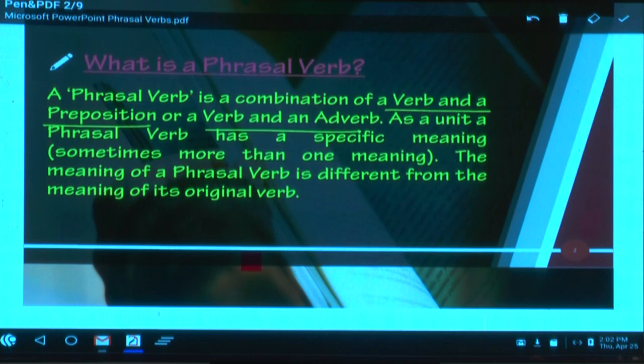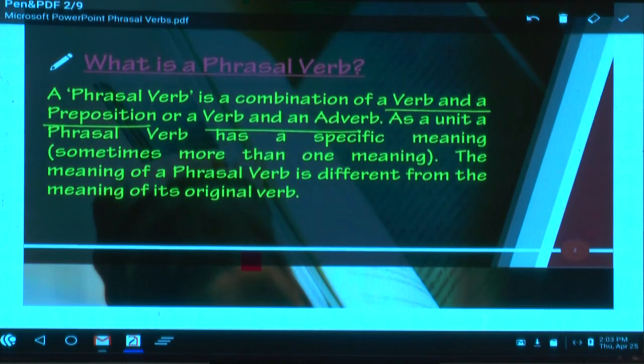As a unit, it's a grammatical unit. A phrasal verb has a specific meaning, and sometimes more than one meaning, unrelated meanings. Usually one meaning, sometimes more. The meaning of a phrasal verb is different from the meaning of its original verb. Usually they don't tally. This goes with idioms also. If you take an idiomatic expression, the words and the meaning don't go with each other. Go with means match.